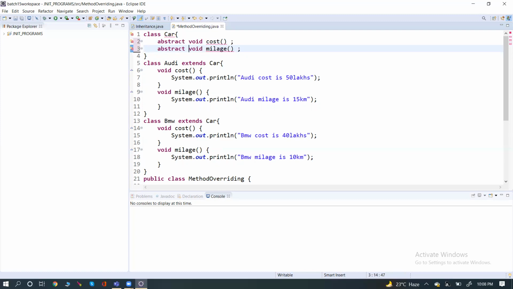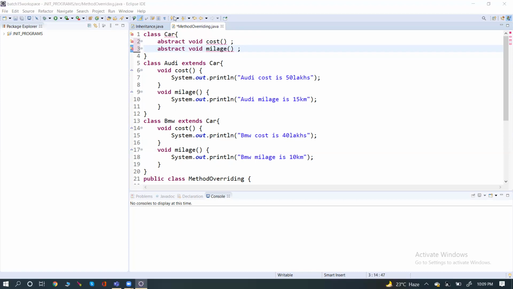Now the problem is the class Car is also getting an error. Why? The type Car must be an abstract class to define the abstract methods. Why don't we want to give the body of the method?